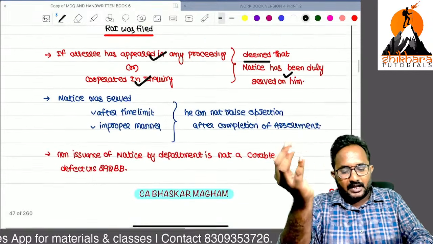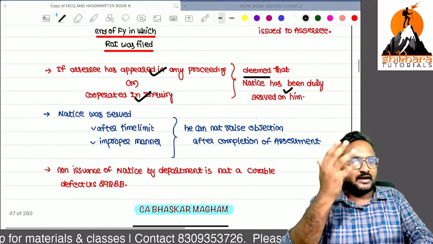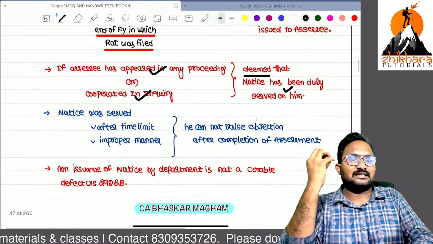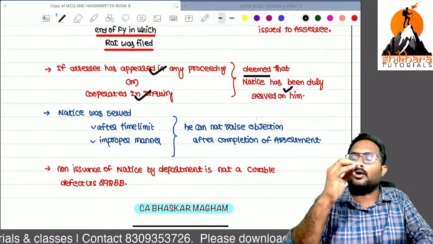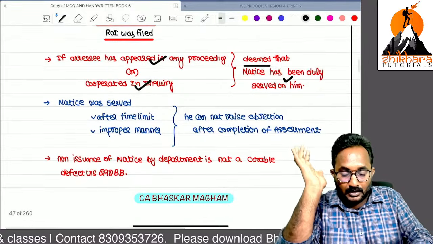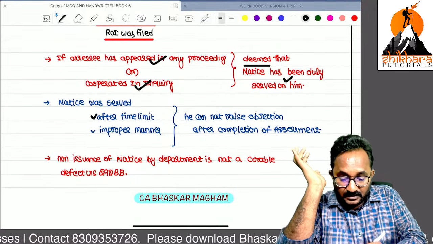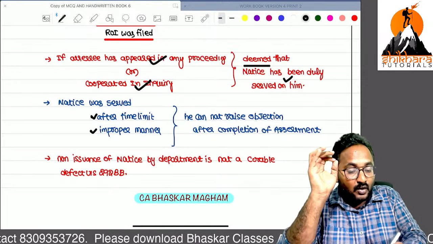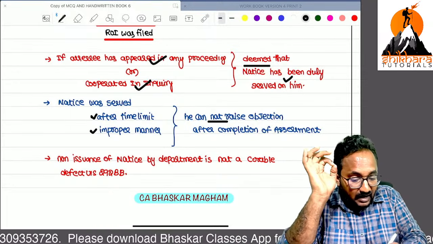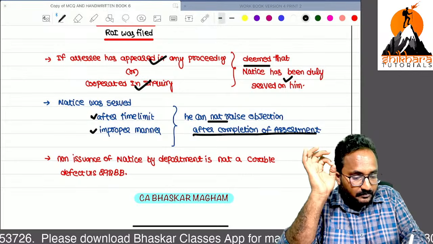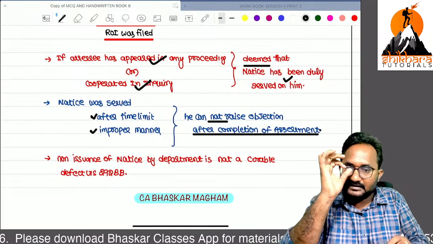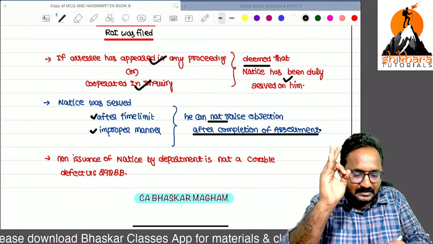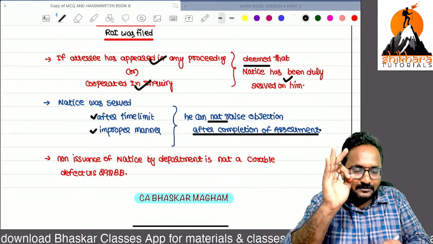If you have already cooperated for the inquiry, given all the things, and they have passed an assessment order also, you can't object now. If you want to question that the notice is invalid, improper manner, etc., you can't raise that type of objection after completion of assessment. So that's why, if any SSC receives notices, please go with an expert's opinion.